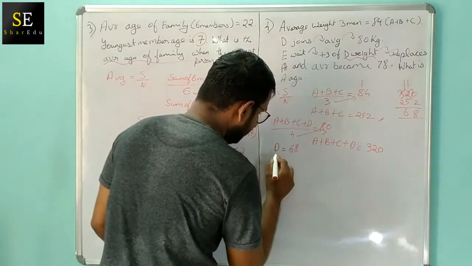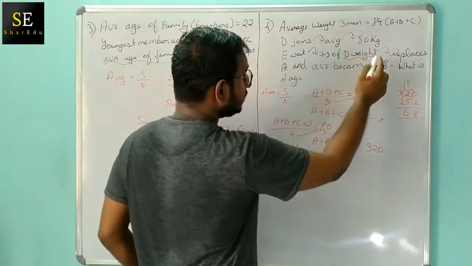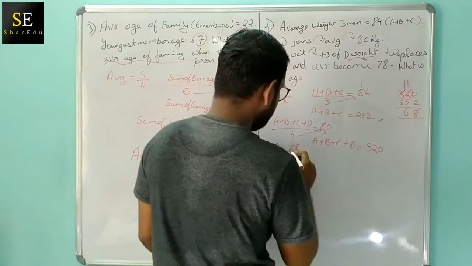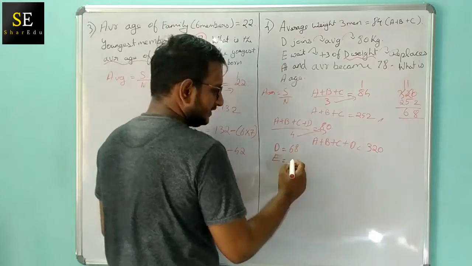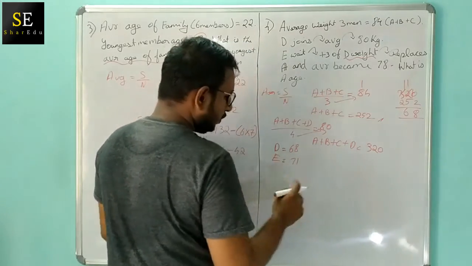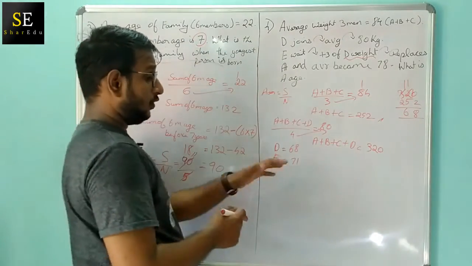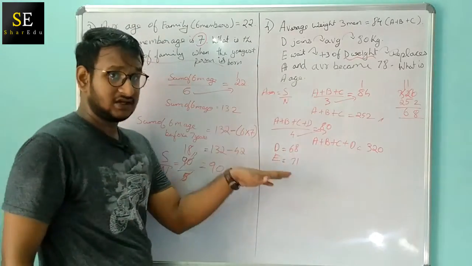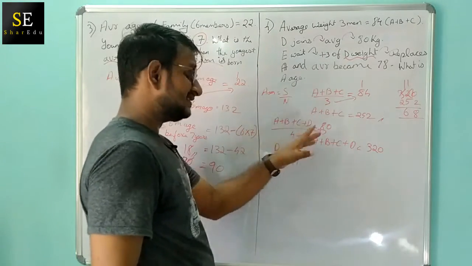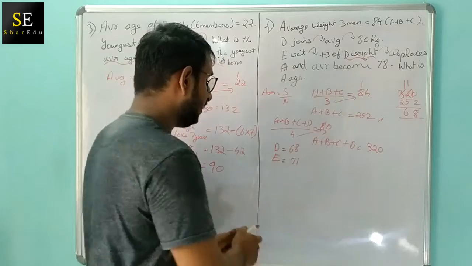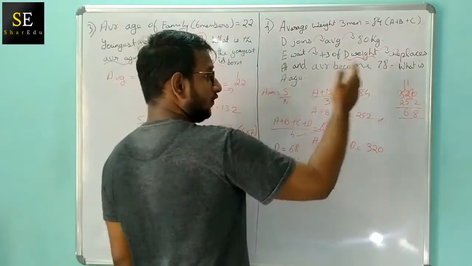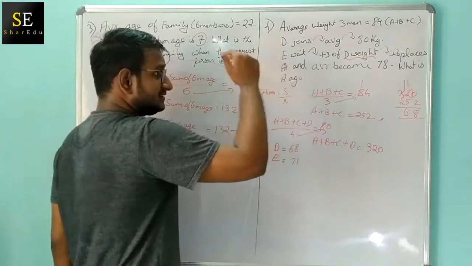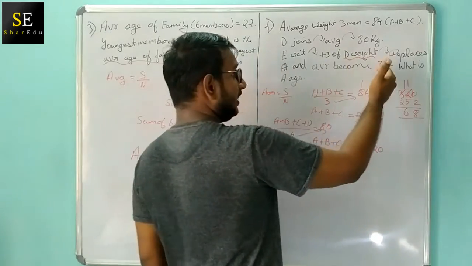E's weight will be 3 kgs more, so 68 plus 3, 71. So E would be 71 kgs of weight, and D would be 68 kgs of weight. So we have found D and E's weight. Now they are asking about replacing A. So E is replacing A, and the average became 78.